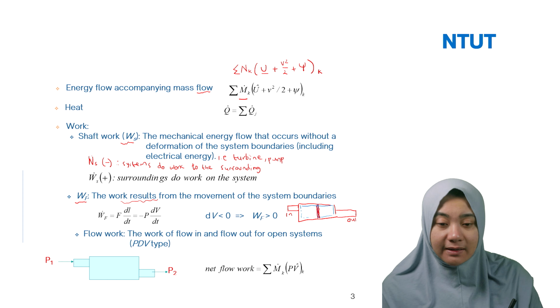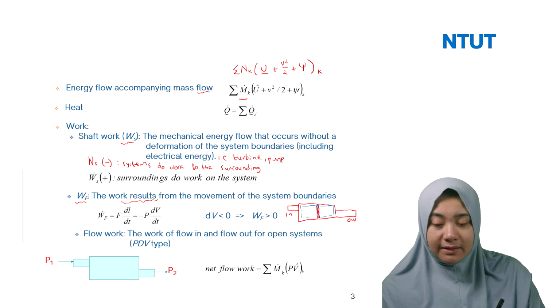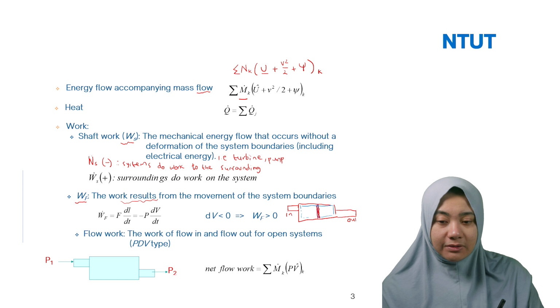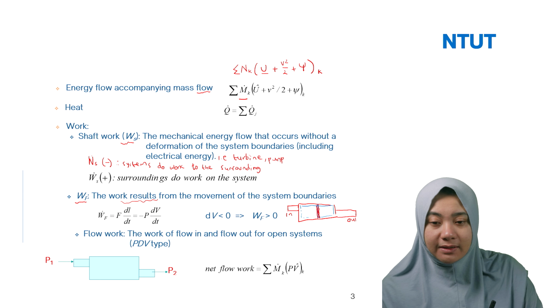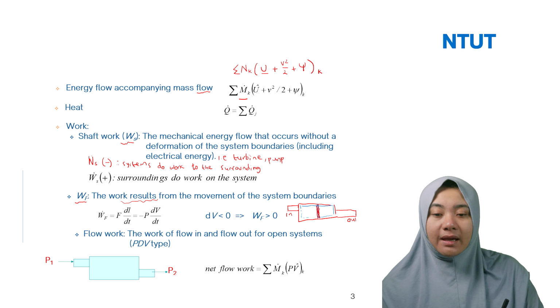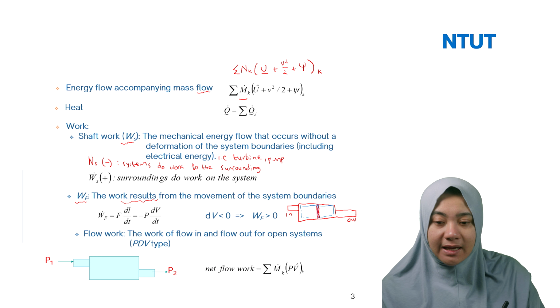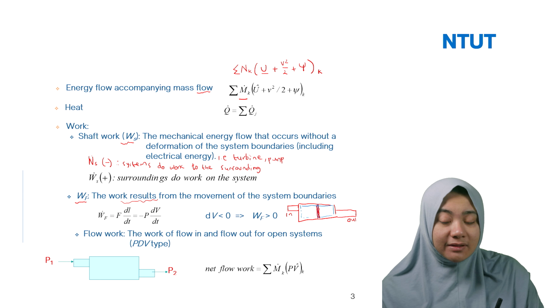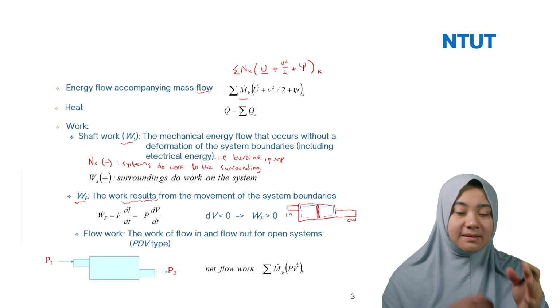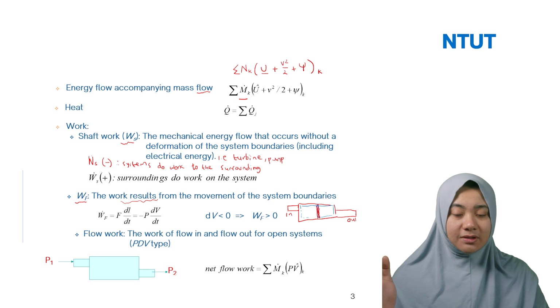And then here, the equation for W_F, we can calculate for the work flow. Remember that the dot represents the flow, the same with this one. It is equal to F dl divided by dt. So this is force multiplied by the total length divided by the time. Because the piston is moving freely, the dl itself is based on the length.